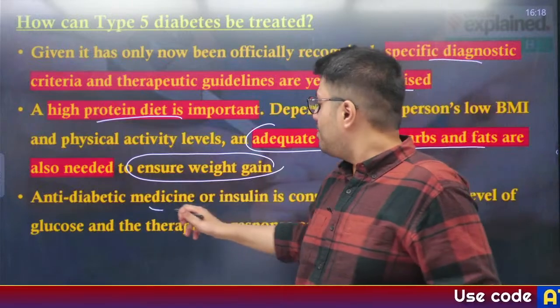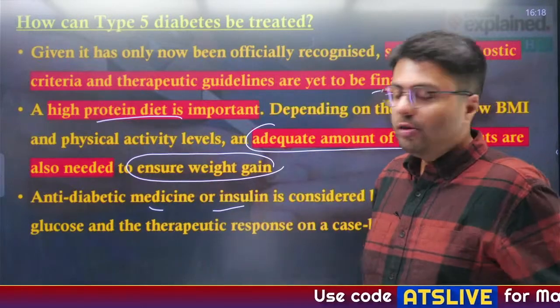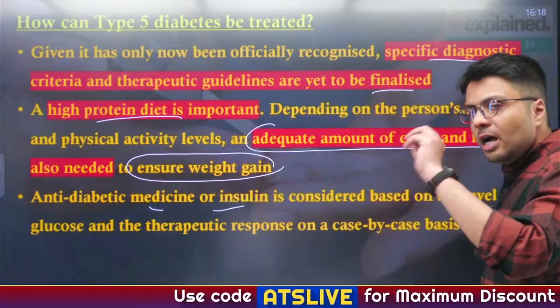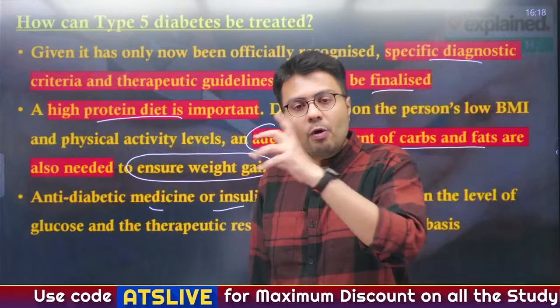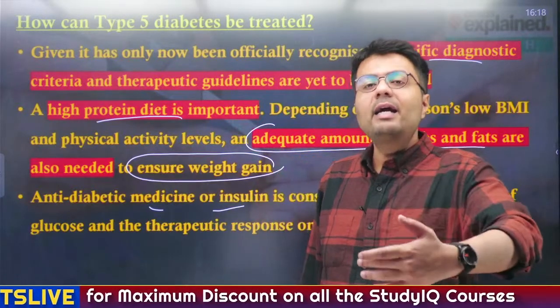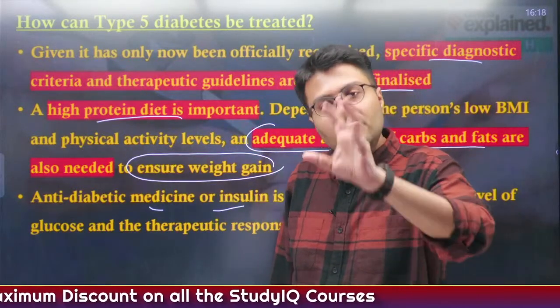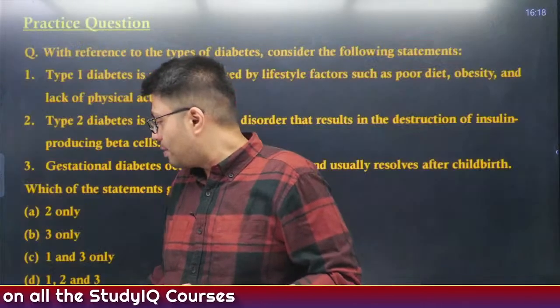Also, anti-diabetic medicine and insulin given to these people can also help control their blood sugar level. So this is what we know right now. The guidelines will come later on, and when they come, I'm sure we'll cover it in our today's newspaper.